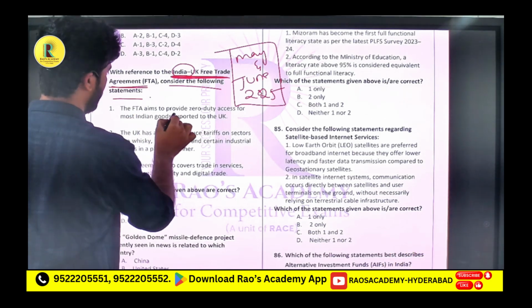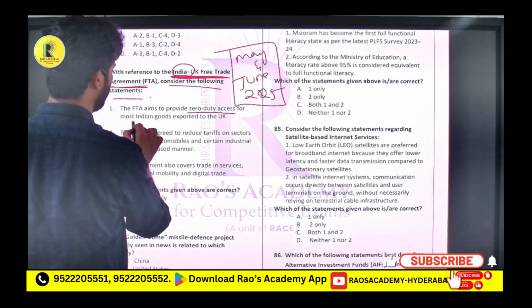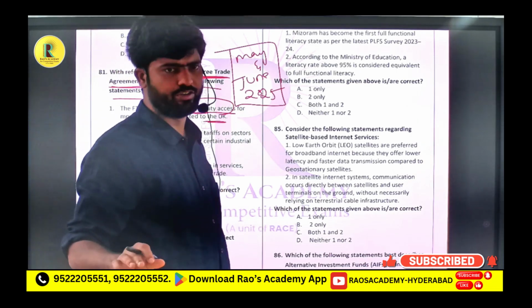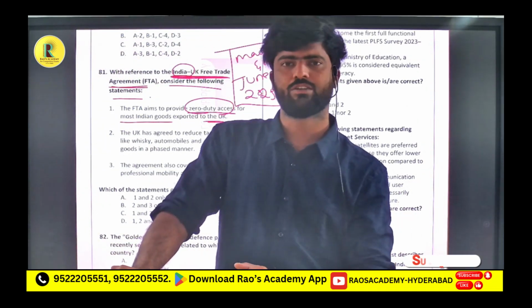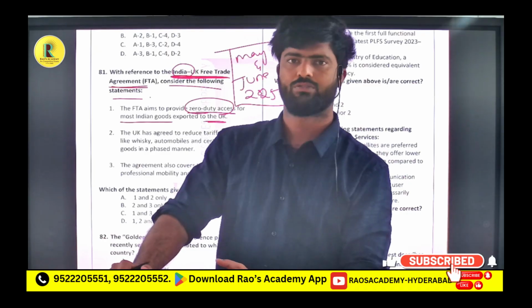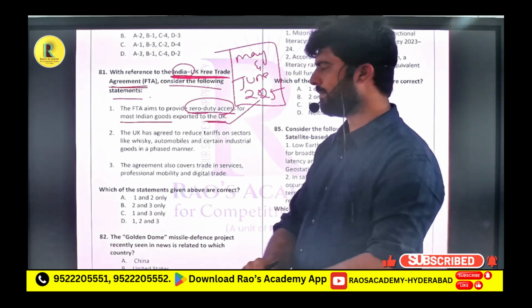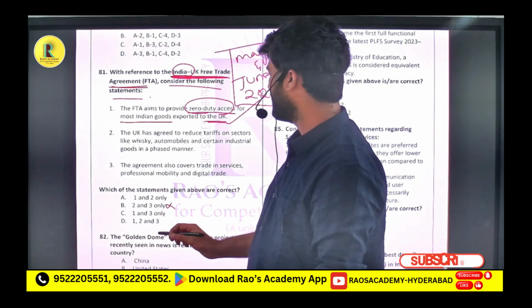The free trade agreement aims to provide zero duty access for most of the Indian exports to the UK. So they are saying it provides a zero duty. The major purpose of a free trade agreement is to bring down the tariff to zero, so to eliminate the tariffs. It is nothing but a zero tariff. So this statement should go correct. If one is correct, we can eliminate 2 and 3.